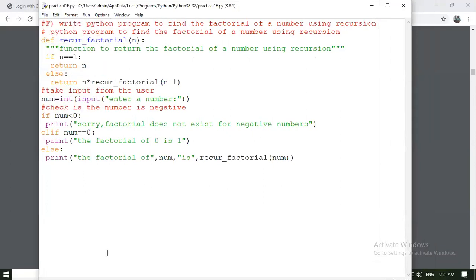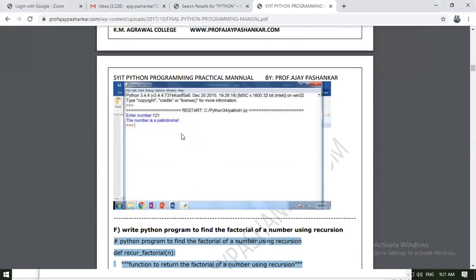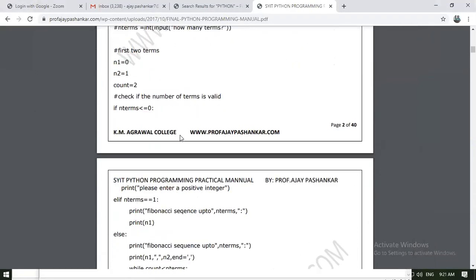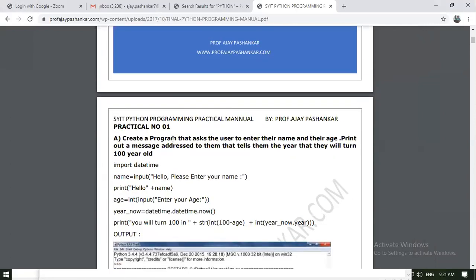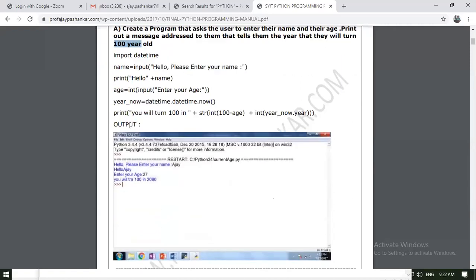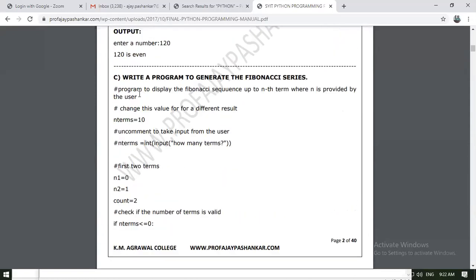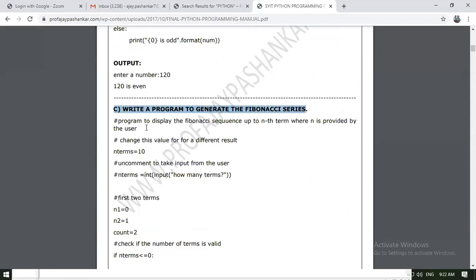Done with this. Now let's have a quick look at what we studied in today's practical. We performed 6 to 7 practicals in today's session. We started with practical number 1, which creates a program that asks the user to enter their name and their age and prints out a message addressed to them, telling them the year that they will turn 100 years old. Then in the second practical we took a number from the user and checked whether it is odd or even. Then next, write a program to generate a Fibonacci series.